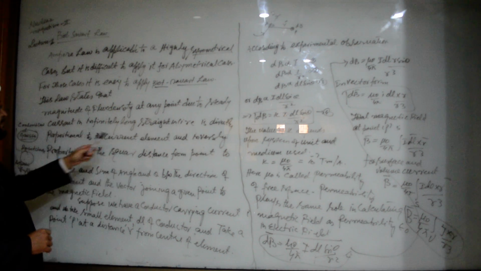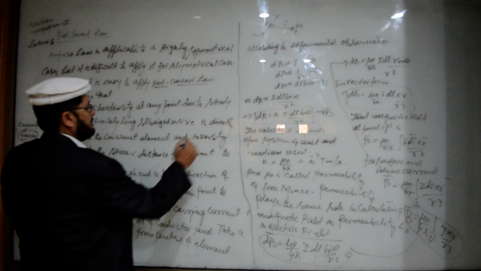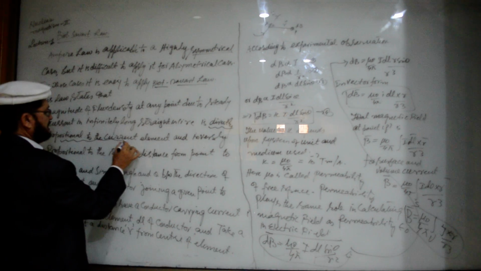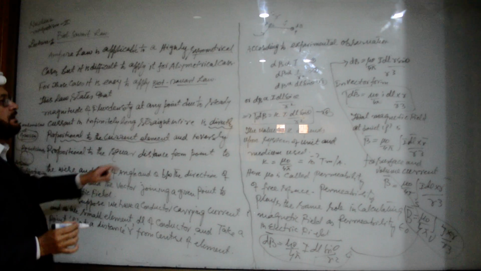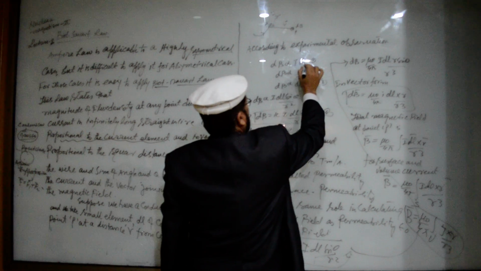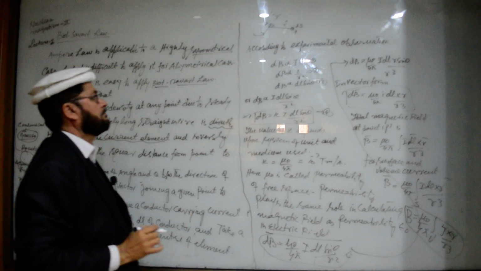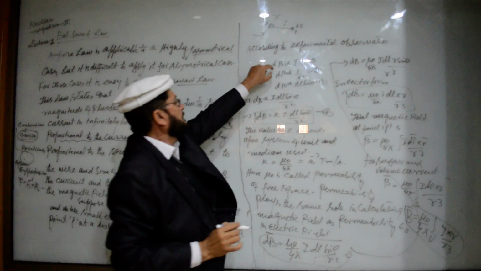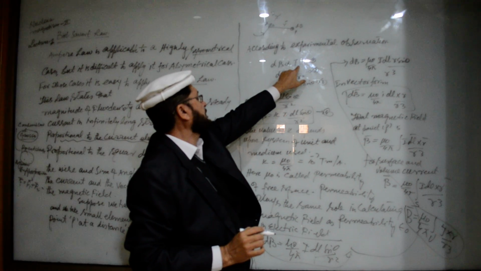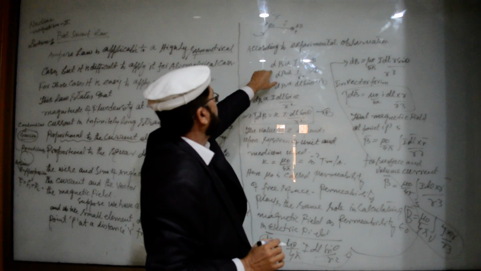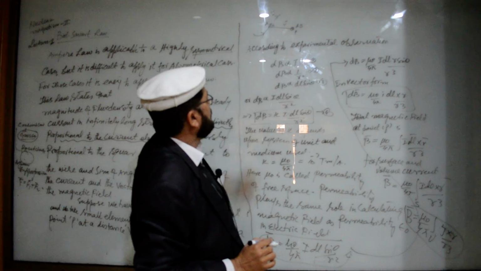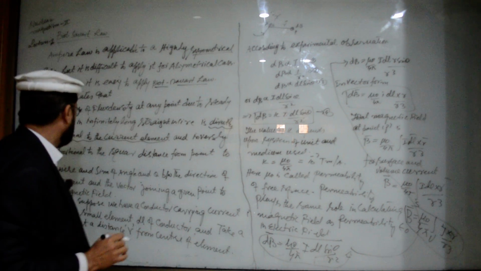is directly proportional to the current element. Means dB is directly proportional to the current element I dl. dB will be greater if the current element, the element in which current is flowing, is greater, then the value of dB at this point will be greater. If the current is smaller, then the value of dB will be smaller.